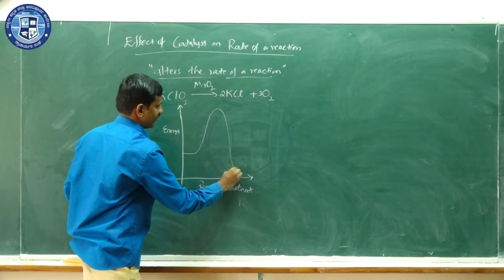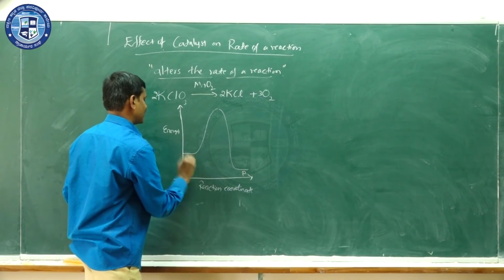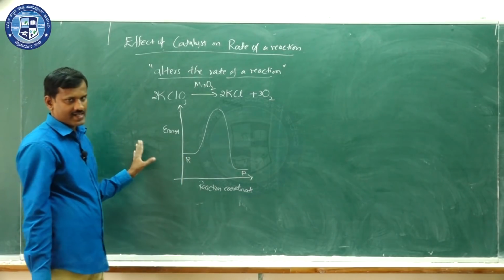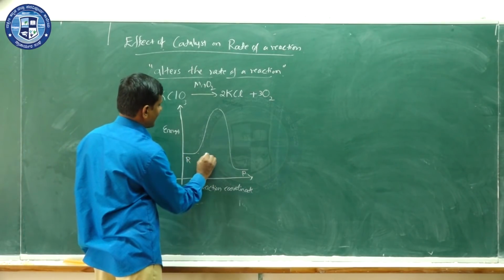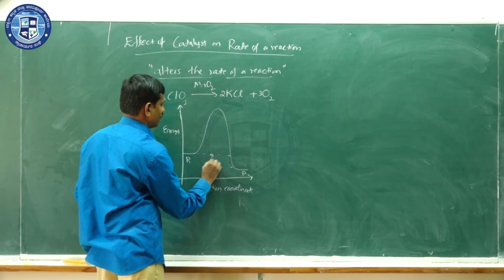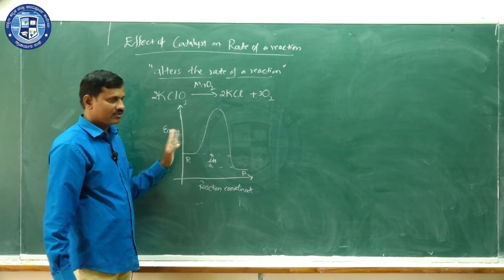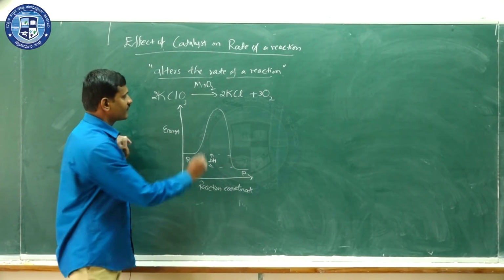Products will have lower energy, reactants will have higher energy, and delta H for this reaction is negative, meaning it is an exothermic reaction. We consider an exothermic reaction.